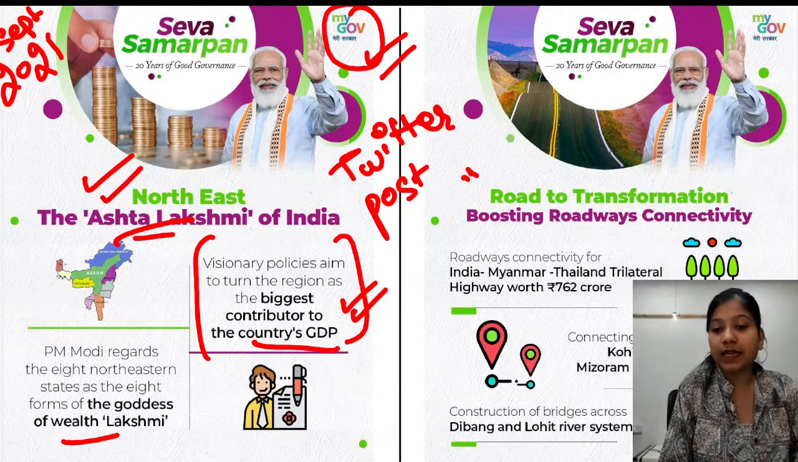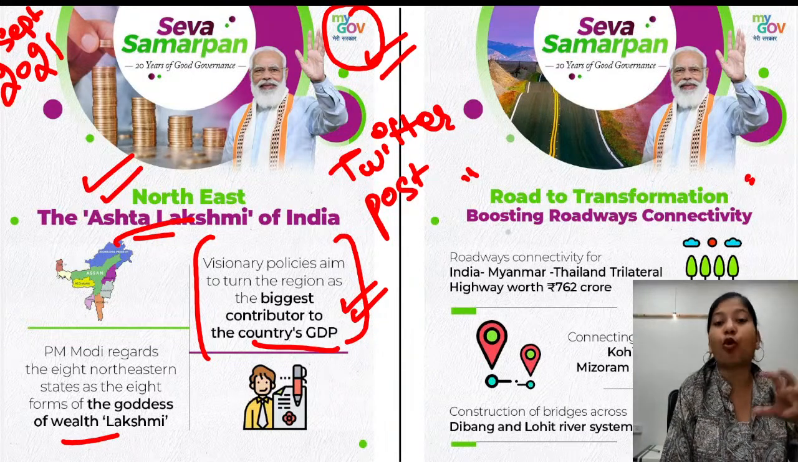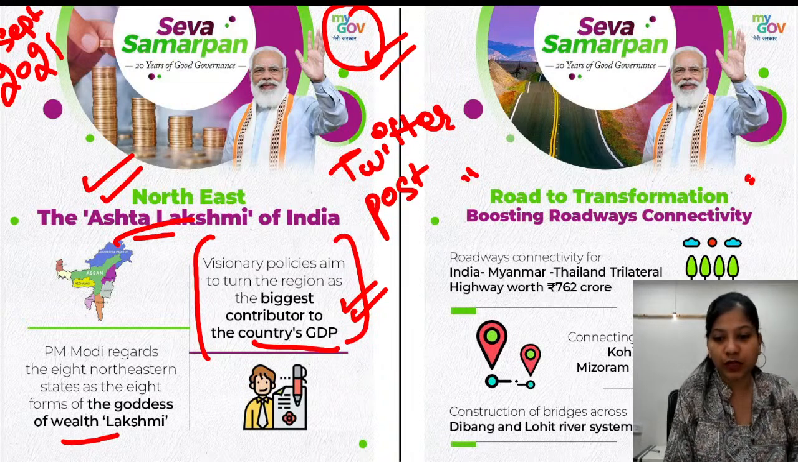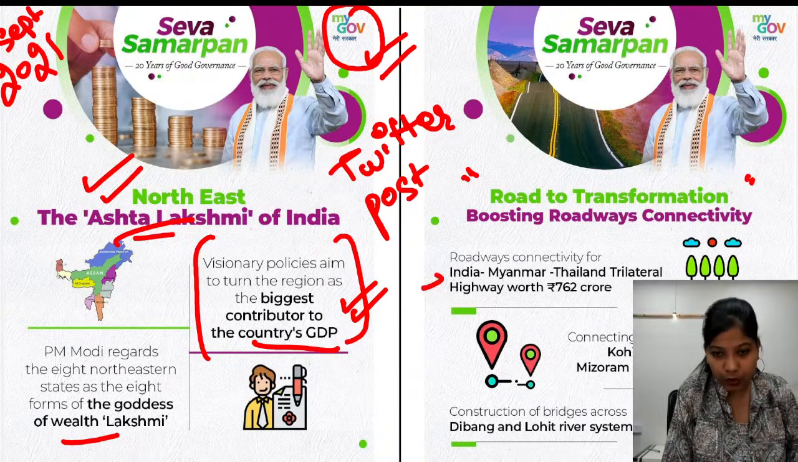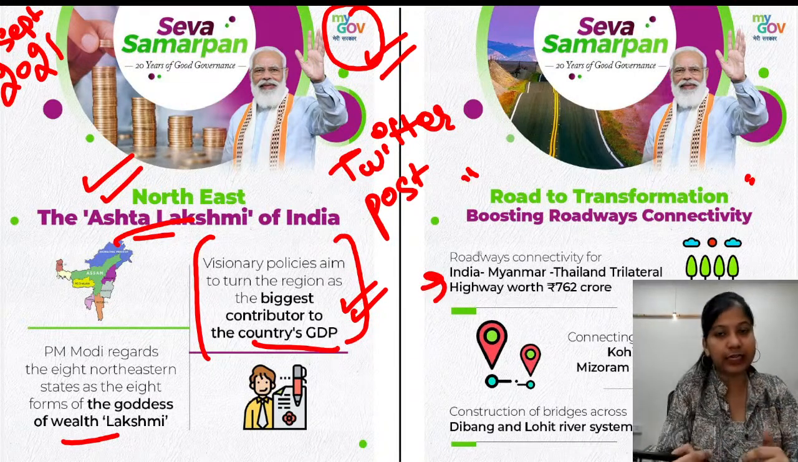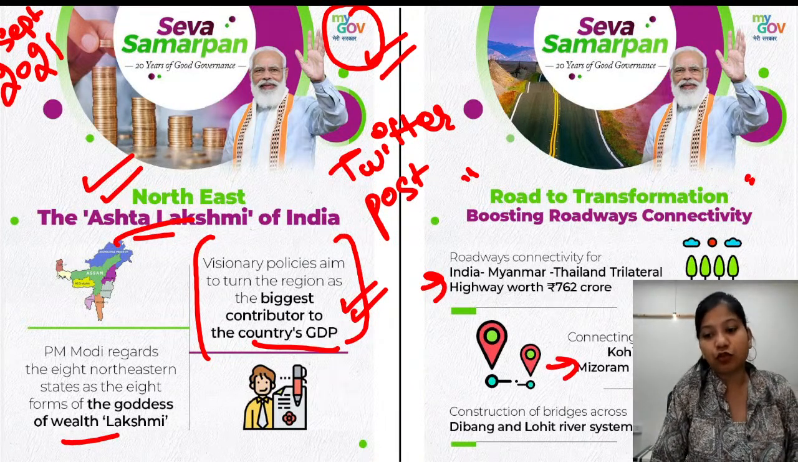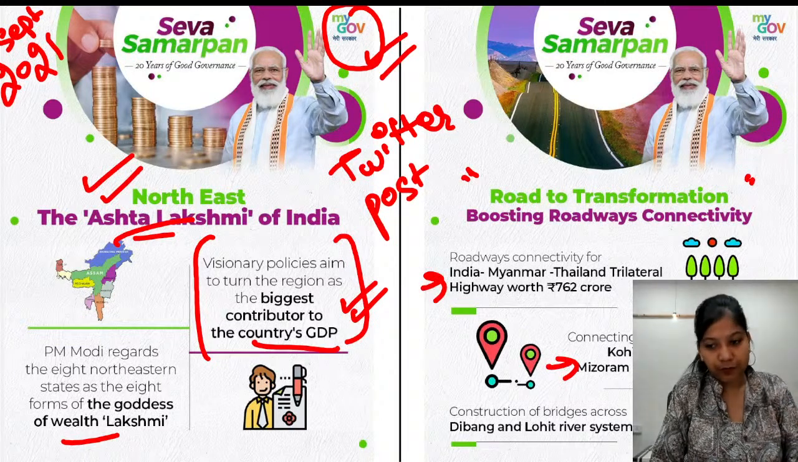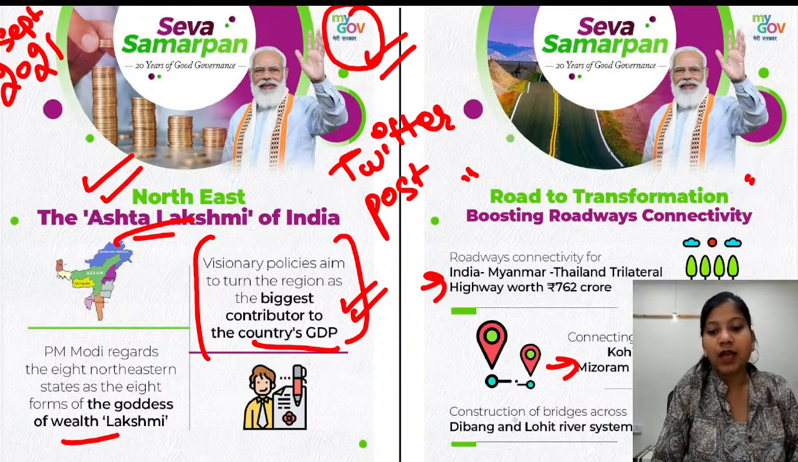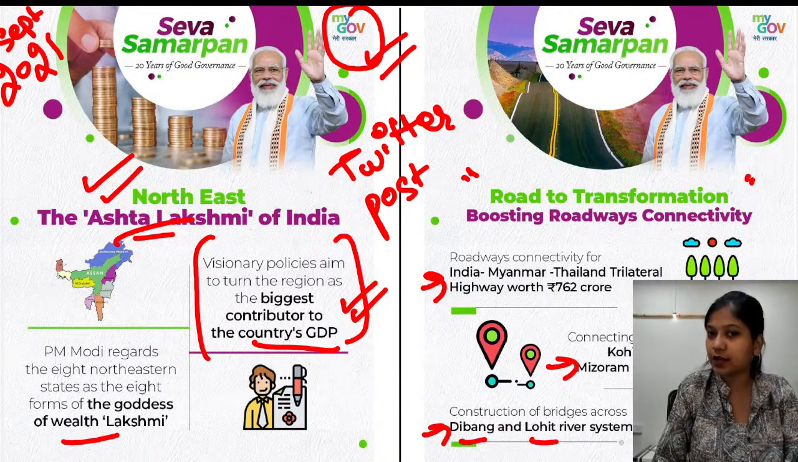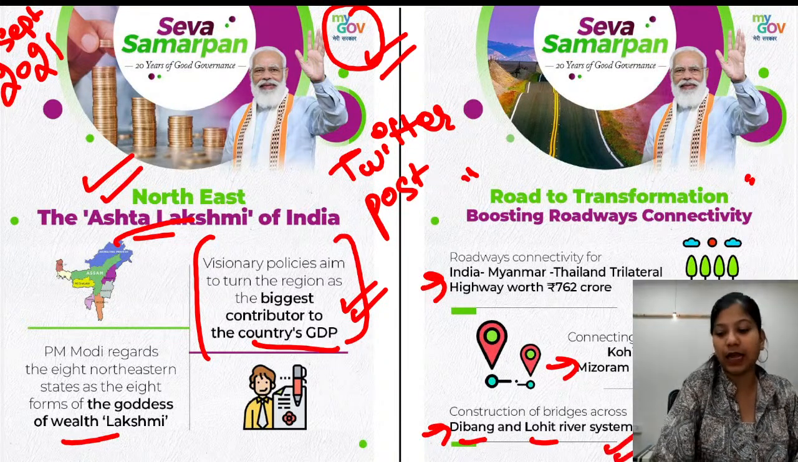The next thing that has happened in the northeastern region is the road connectivity that the government has done. I will talk about this trilateral highway in a later part of this discussion, but let's first look at this. So 5 major roads between these areas will be completed by May 2023. Construction of bridges across the Brahmaputra and Lohit river systems is under way. So this is happening at present.